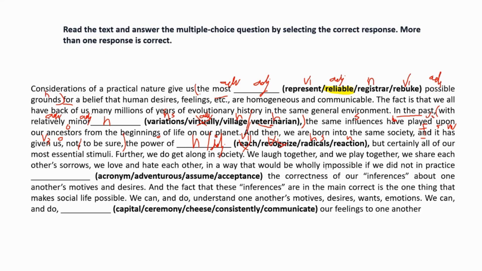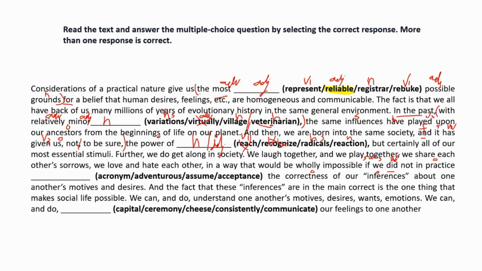Here, if you see this one, this is a little trickier. If is your subordinate conjunction, we is your subject, did is there. Whenever we have a helping verb, do, does, did, do not, does not, did not, we need V1. Okay, but here did is acting as a main verb, sorry. It is acting as a main verb. We did not, in practice, dash the correctness of. So object, this is object, this is also object. So in between objects, you can have V1 also, and sometimes we need a noun also. So we don't know. This is thoroughly context based. You cannot lock anything with the help of grammar. So leave this one.